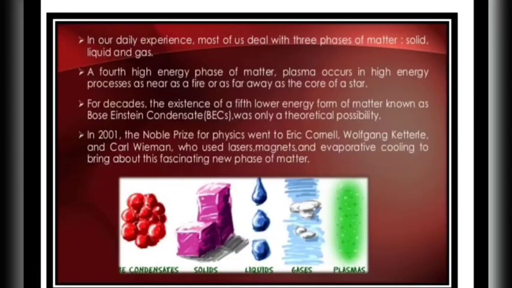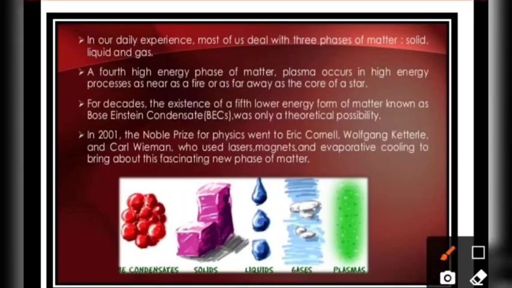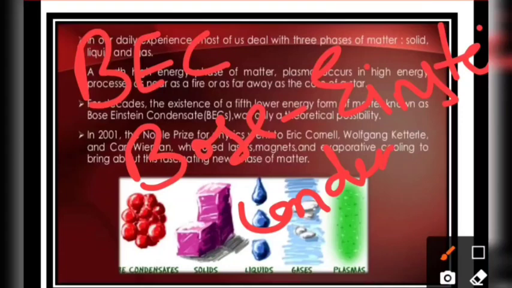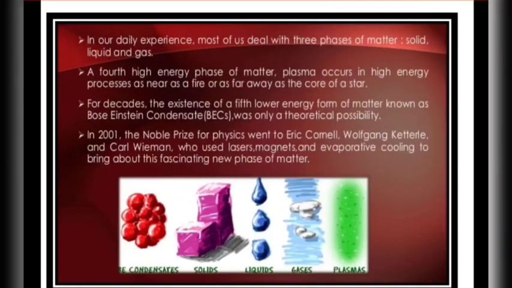Let's move to the fifth state of matter, that is the Bose-Einstein condensate, which we also call BEC. If we talk about why the name has been given, Satyendra Nath Bose, the Indian scientist, and the scientist Albert Einstein, right? They worked on this fifth state of matter. So on the basis of their predictions, we call the fifth state of matter the Bose-Einstein condensate, or BEC.